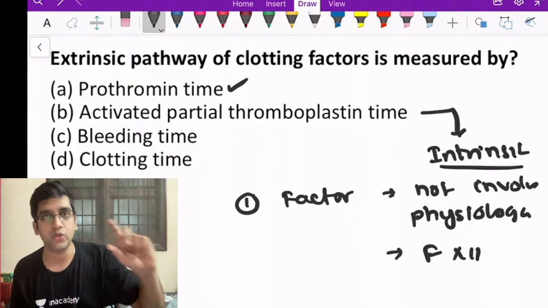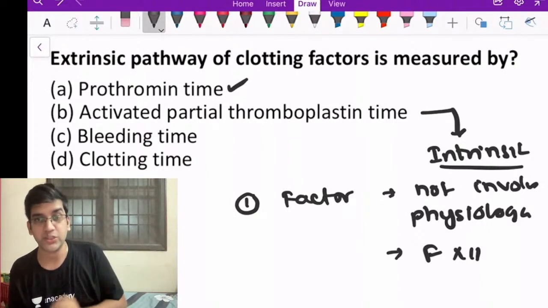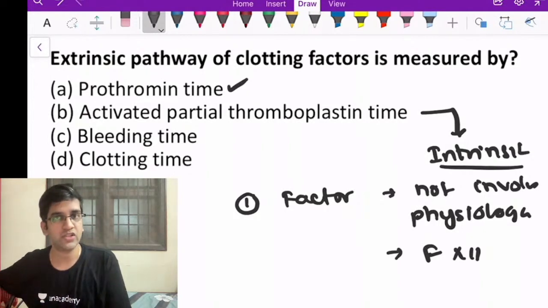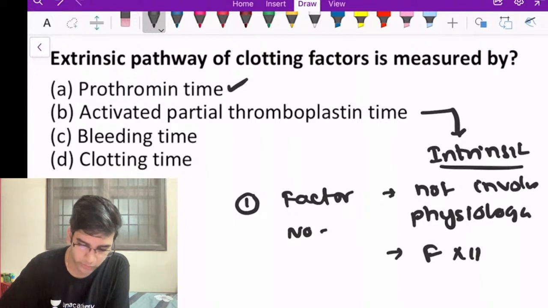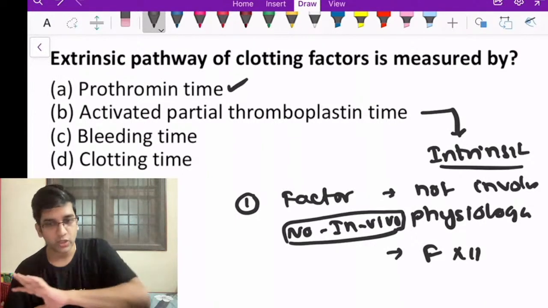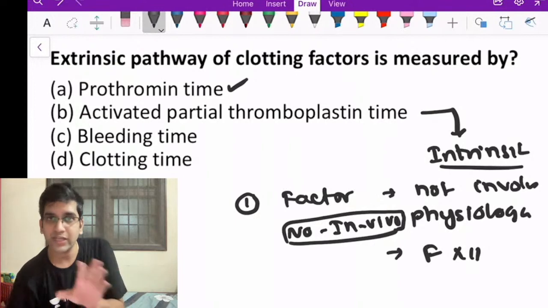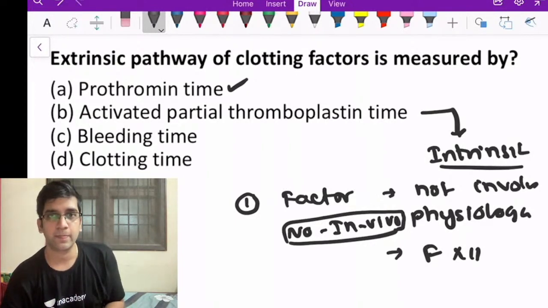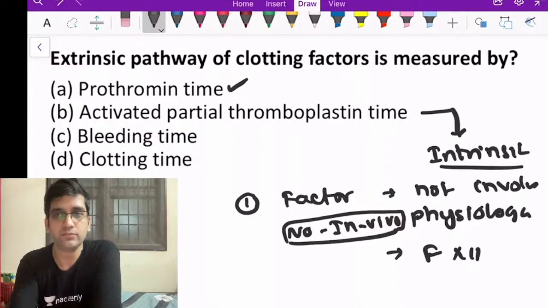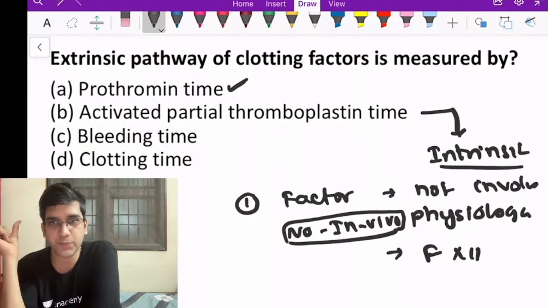But if factor 12 is gone, my APTT gets elevated, right? That's very important. Factor 12 is not involved in vivo. It's only used in vitro, right? There's no role of factor 12 in vivo, right? This becomes very, very important for me. Why this becomes important is it's not involved in clotting inside the body. So if I have a factor 12 deficiency, will the patient have bleeding disorder? Yes or no? Will the patient have bleeding disorder if there's a factor 12 deficiency? No, right?